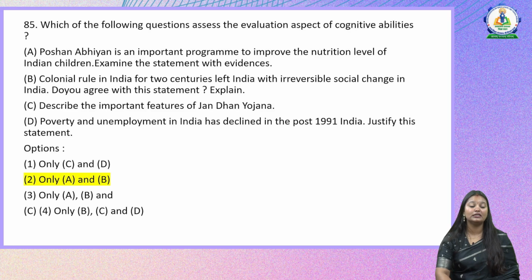So the right answer here will be only A and B. So the statement A, which is talking about examining and giving evidences, and also B, which is asking us to explain why something has happened. So these two are the correct answers here. So option 2 is the right choice.